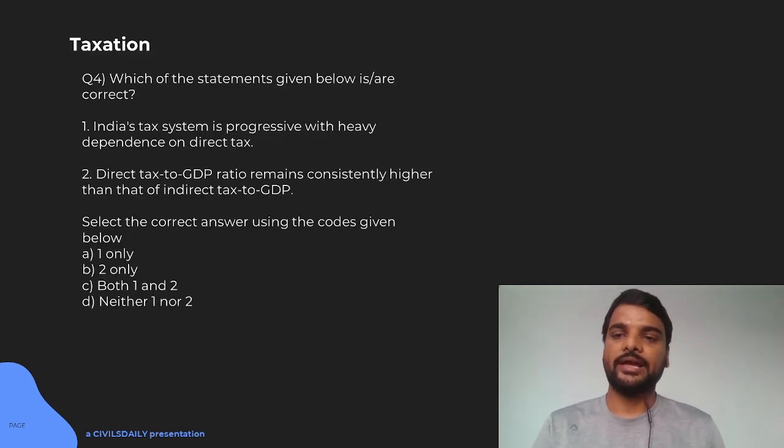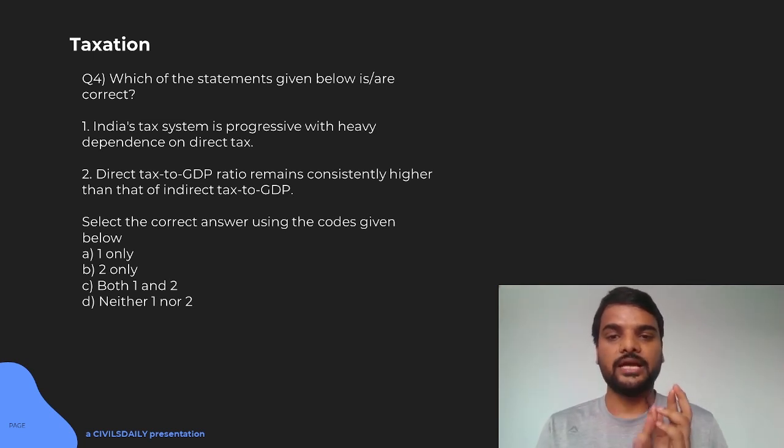So the next question is on taxation. Which of the following statements given below are correct? India's tax system is progressive with heavy dependence on direct tax. Direct tax to GDP ratio remains constantly higher than indirect tax to GDP. For the first statement, understand what is meant by progressive taxation and regressive tax.